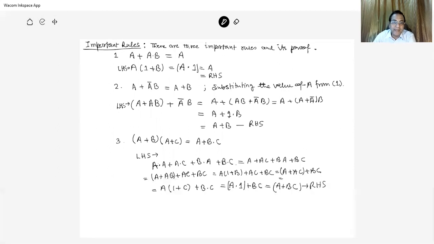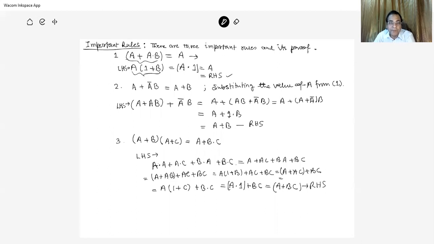Now, an important operation used at that time is A plus A dot B is equal to A. This can be proved from the left-hand side, that is A plus AB. Taking A common, it is A times 1 plus B. From the law, 1 plus B is 1. So A dot 1 is A, that is the right-hand side.